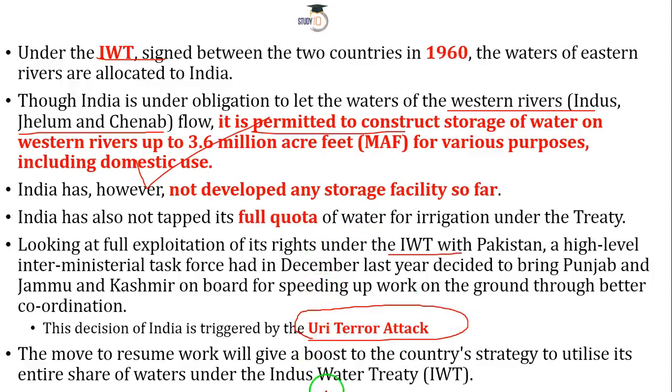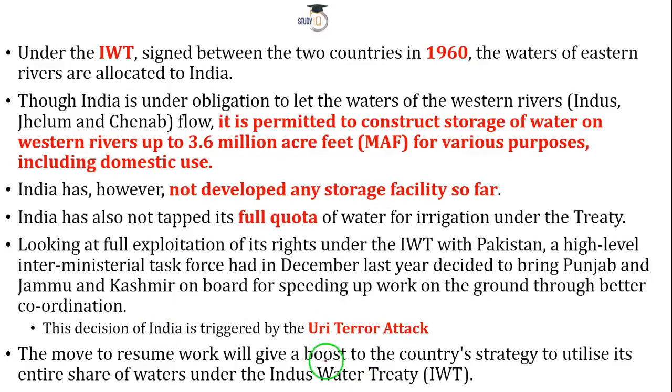So rather than cancelling this IWT, India said we are going ahead and we are going to construct projects on these particular rivers. So there were meetings between top officials, security advisors, IB, the Prime Minister, the Finance Minister and environment ministers, and you have people from both these states as well, stakeholders from these two states.